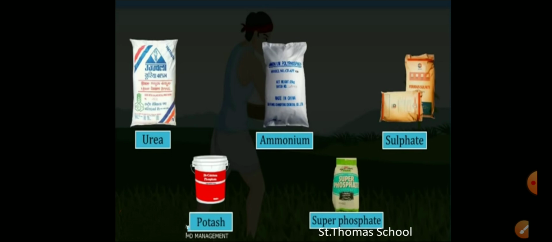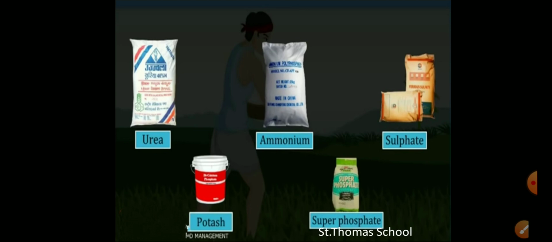Some examples of fertilizers are urea, ammonium sulfate, potash, superphosphate, NPK, that is nitrogen, phosphorus, potassium.